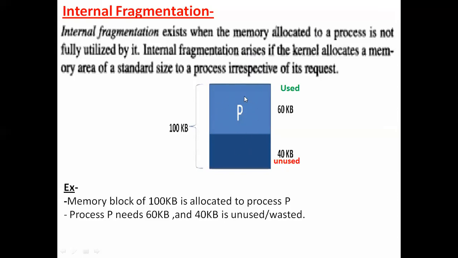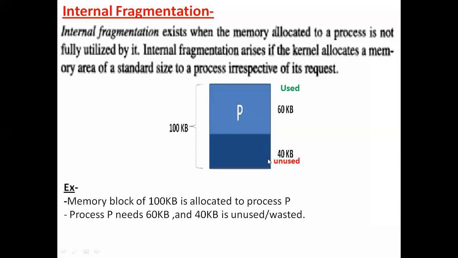In that situation, the single process P may not be able to use the whole 100 KB. Say out of the 100 KB allocated to process P, only 60 KB is used and the remaining 40 KB is not utilized.